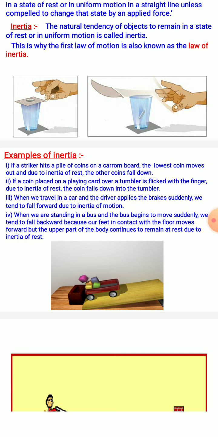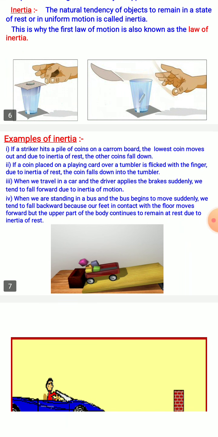If a striker hits a pile of coins on a carom board, the lowest coin moves out, and due to inertia of rest, the other coins fall down because they want to be in the state of rest.